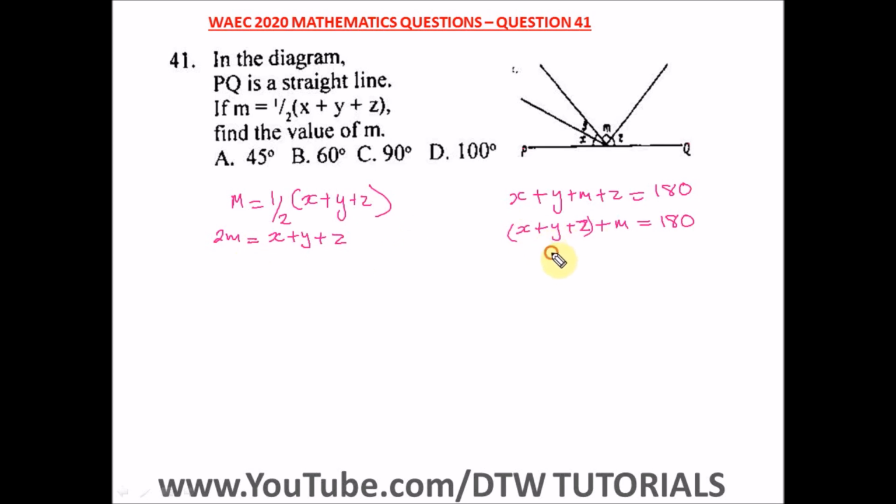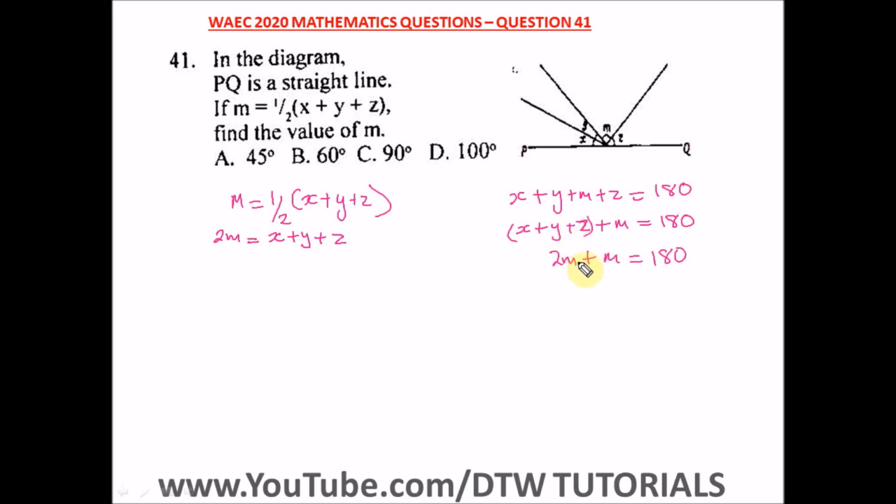So bring this here. We have 2m plus m is equal to 180. This is math, and you have to be smart and fast on how to manipulate and substitute things to get your M. We have only M as a variable in the equation, so we can find the value of M.